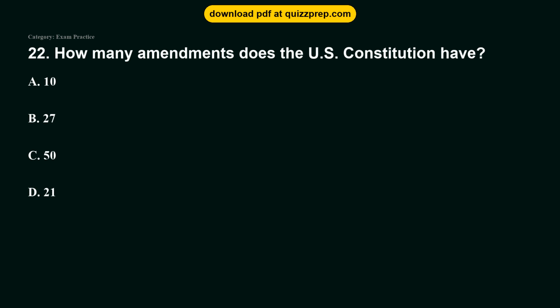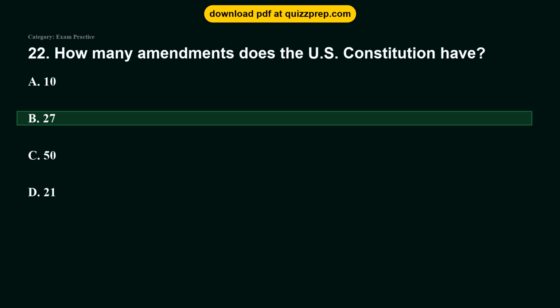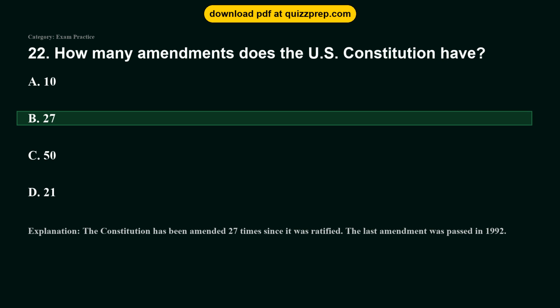Question 22. How many amendments does the U.S. Constitution have? Option A, 10. Option B, 27. Option C, 50. Option D, 21. The correct answer is option B, 27. The Constitution has been amended 27 times since it was ratified. The last amendment was passed in 1992.